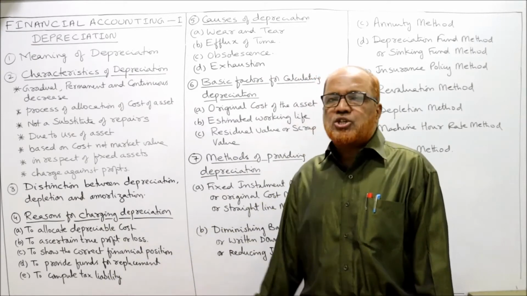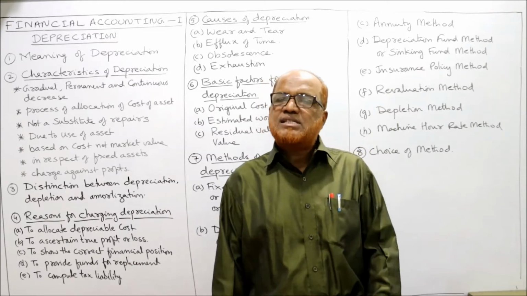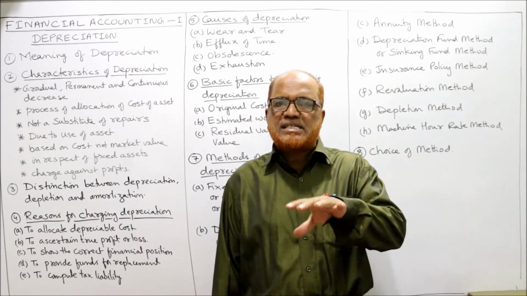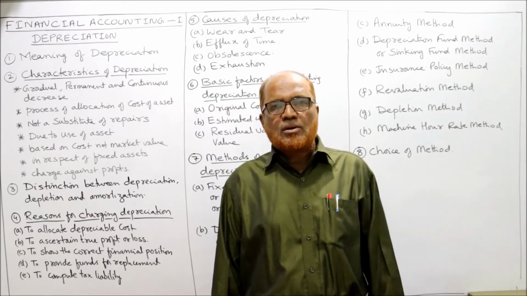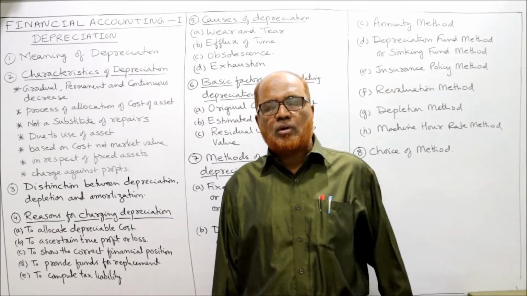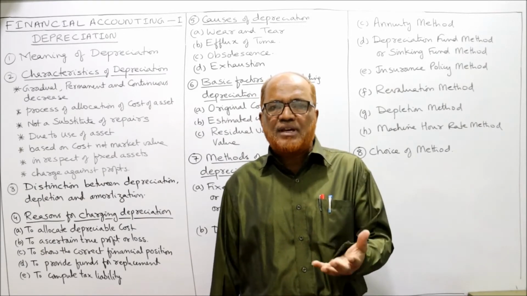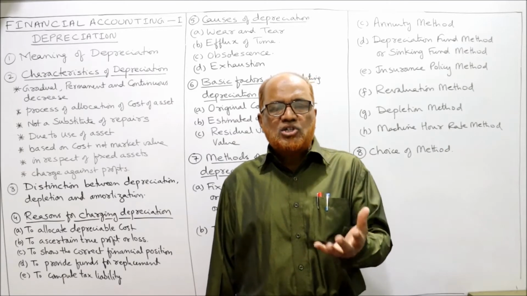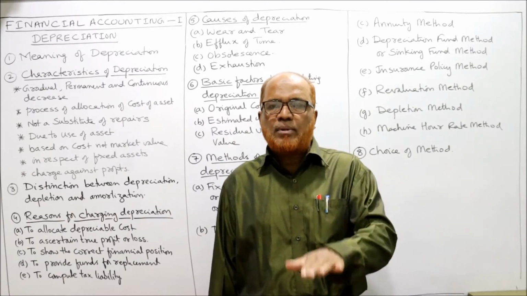Depletion is the term which is used for wasting assets, tangible wasting assets like stone quarries, oil refineries, then minerals, to extract minerals from the earth. These are the wasting assets. So in terms of wasting assets, when we extract, the value of the asset will come down.